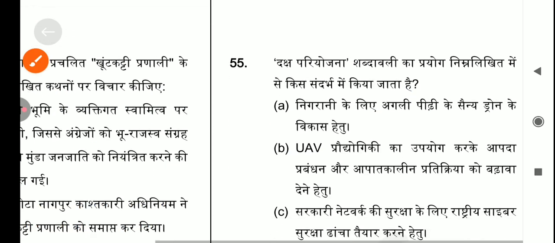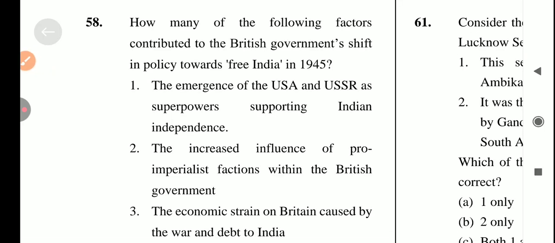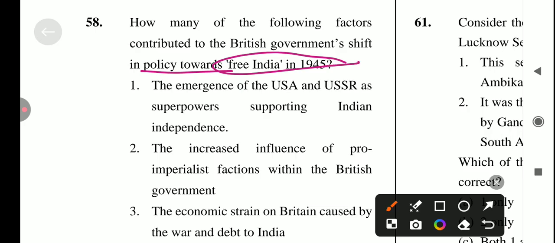Okay, let's come to the next question, which is: how many of the following factors contributed to the British government's shift in policy towards free India in 1945? So first statement is the emergence of USA and USSR as supreme powers supporting Indian independence. Yes, it's a correct statement.